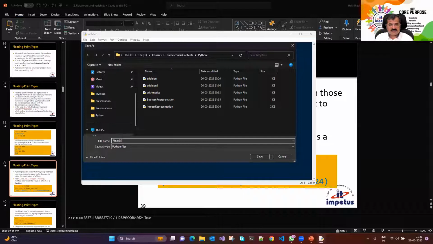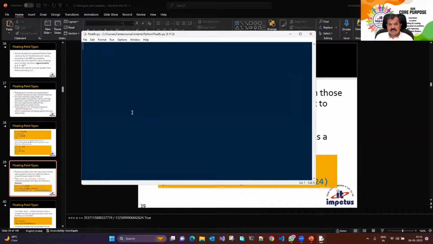I say float ex. Okay, let's have some number. I say value of pi is equal to... One way I could do is like you say 22/7. I could get the value of pi, some approximate value of pi, and I want to print that value. So I say print